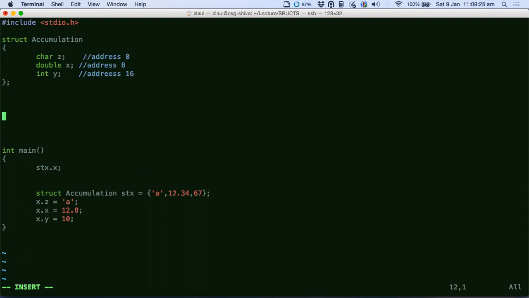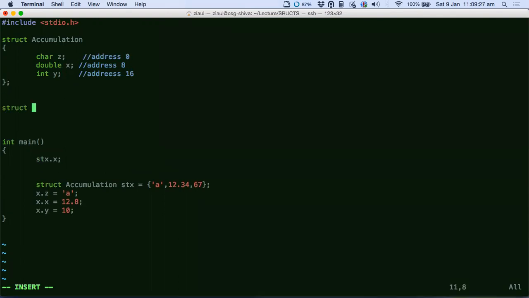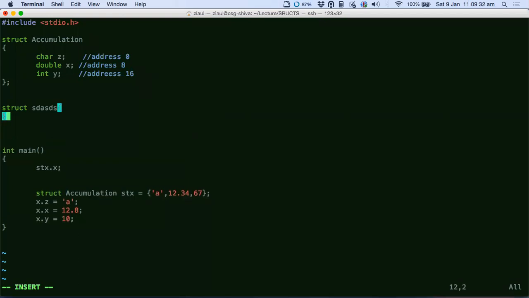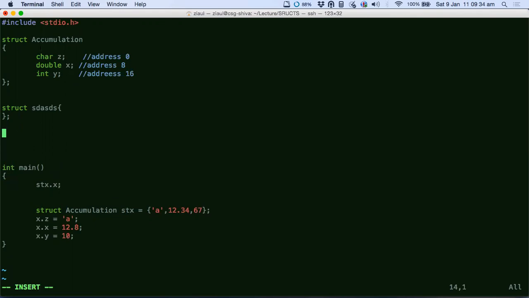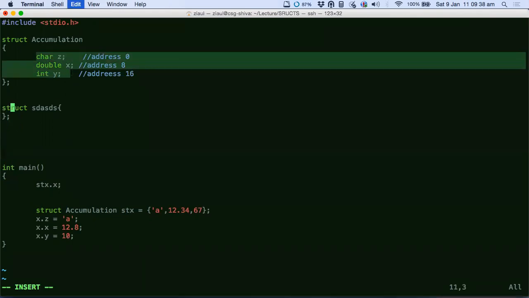What is okay is you can have one more structure here. So let's call it structure something. And that structure could have the same name as x. There is no issue. You could have these three names as they are inside this structure as well.